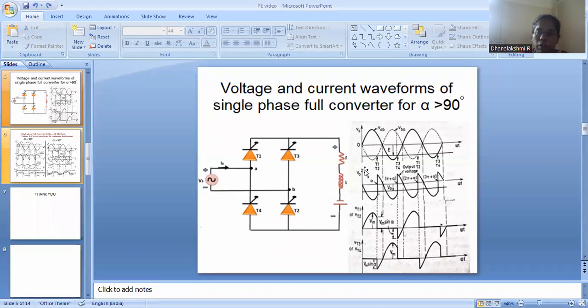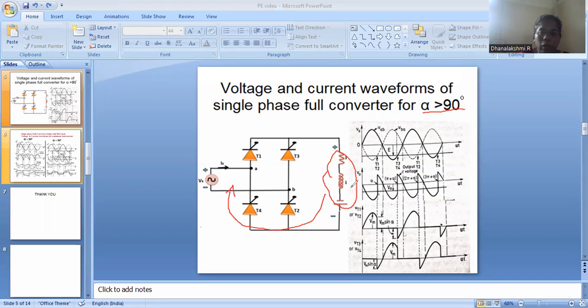Whereas when we make alpha greater than 90 degrees, and the EMF polarity has been reversed here, this is capable of delivering power to the source. When we set alpha greater than 90 degrees, this will be operating as an inverter, a line commutated inverter, which means that now the load is going to feed the power back to the source.